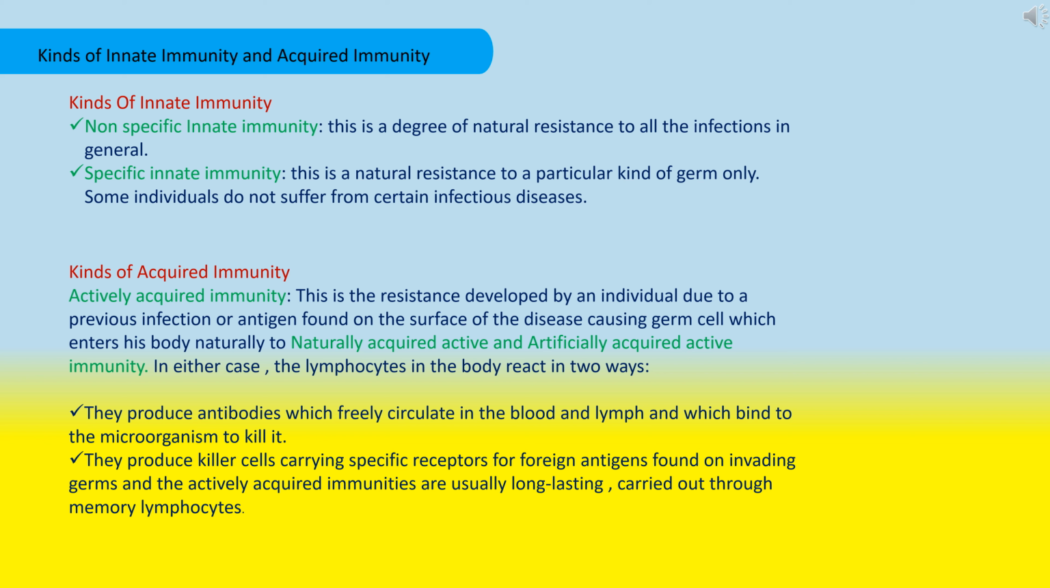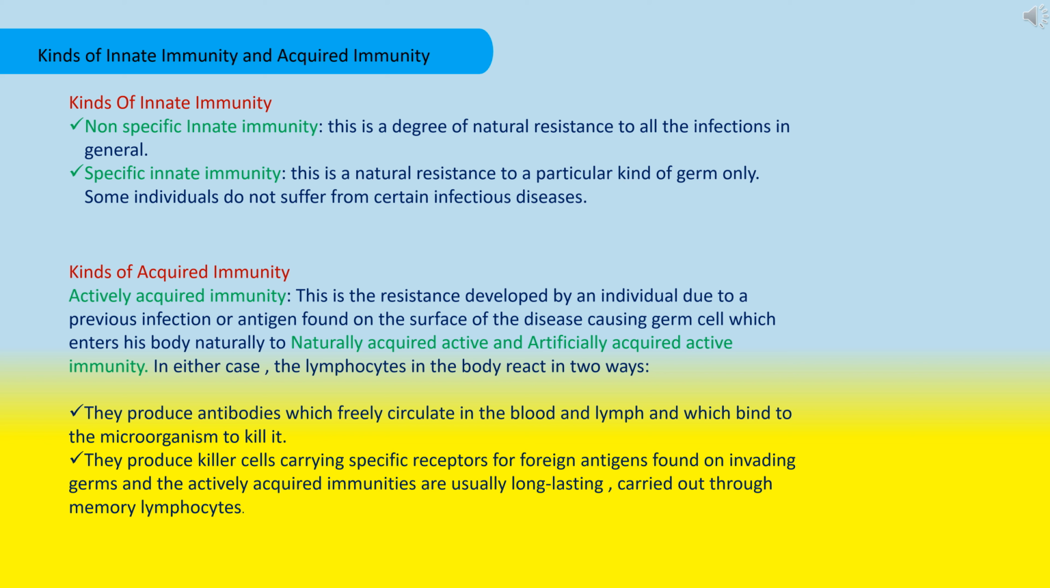Second, what are the kinds of acquired immunity? The kinds of acquired immunity are actively acquired immunity. This is the resistance developed by an individual to previous infections or antigens found on the surface of the disease-causing germ cell, which enters his body naturally or artificially, namely naturally acquired active and artificially acquired active immunity. In either case, the lymphocytes in the body react in two ways.